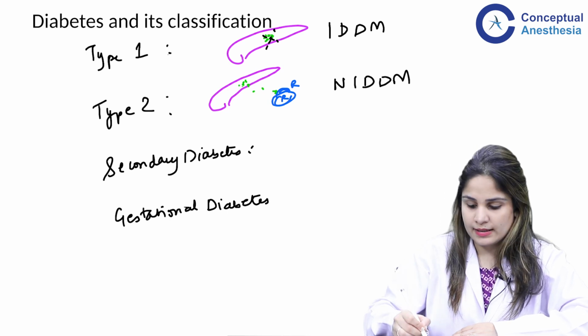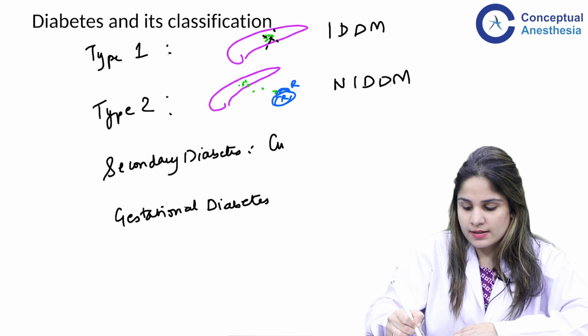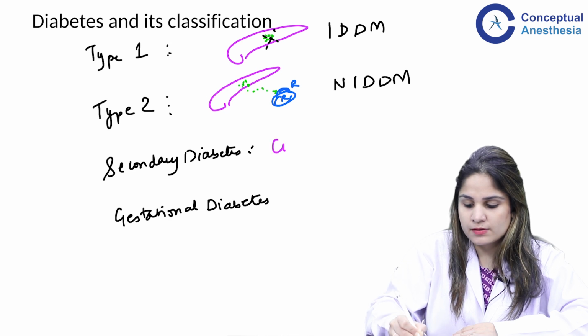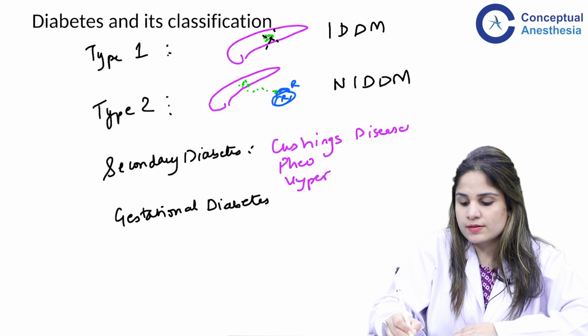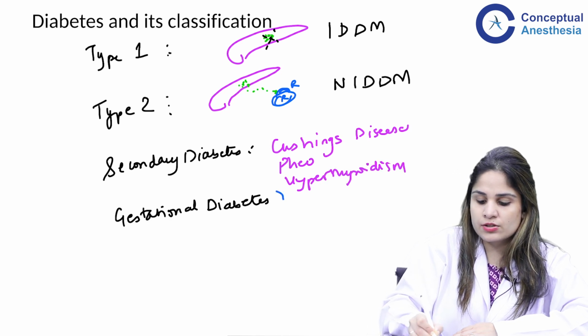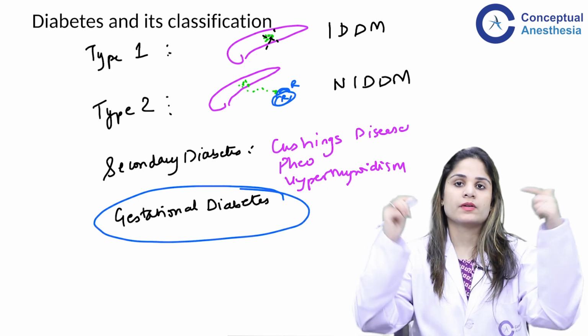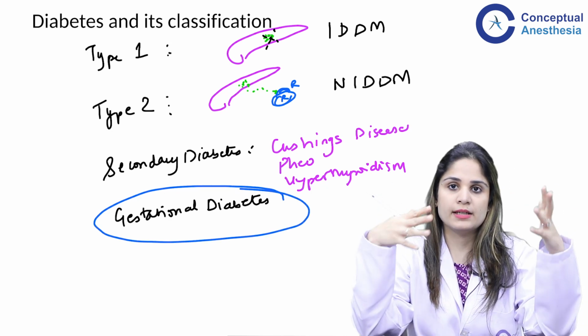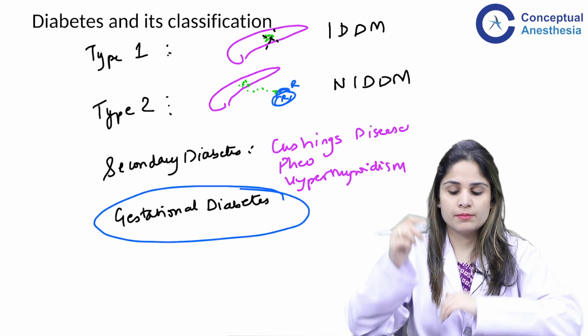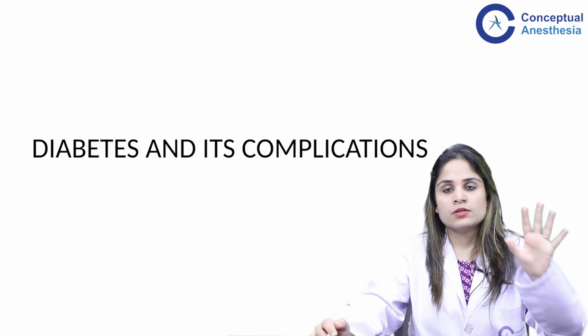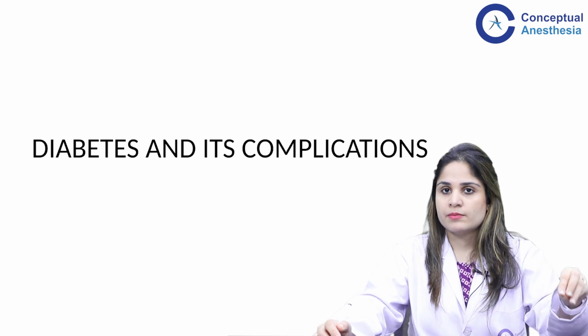Then we have secondary diabetes. This is as a result of hyperglycemia secondary to disorders like Cushing's disease, pheochromocytoma, hyperthyroidism, and finally we have gestational diabetes, and this is what we will be discussing today. Gestational diabetes, why does it happen, what are the physiological changes, and how do we manage it. So let's have a look at diabetes and its systemic complications.